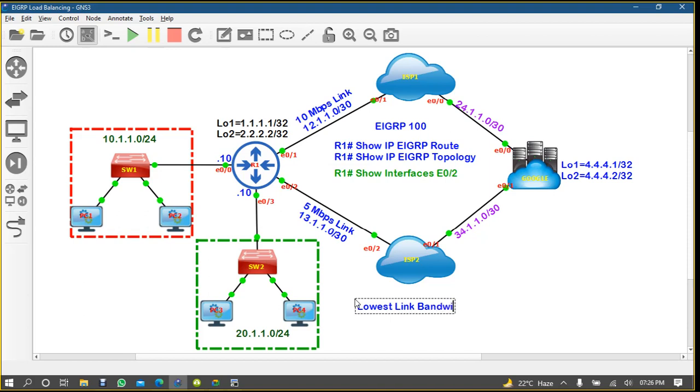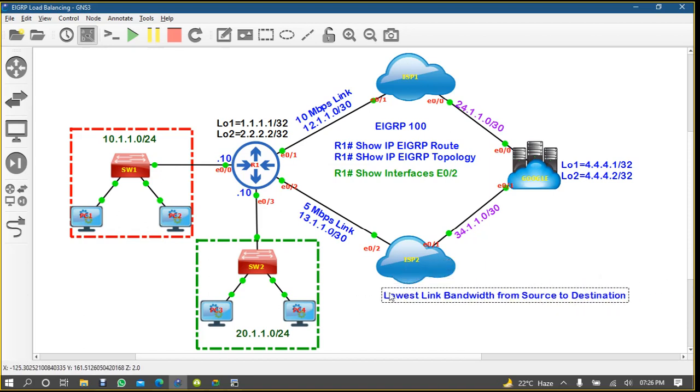Bandwidth: the lowest link bandwidth from source to destination. This is the first process. Take the lowest bandwidth and divide it by 10 to the power 7.